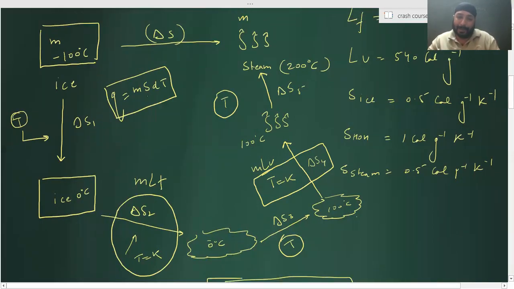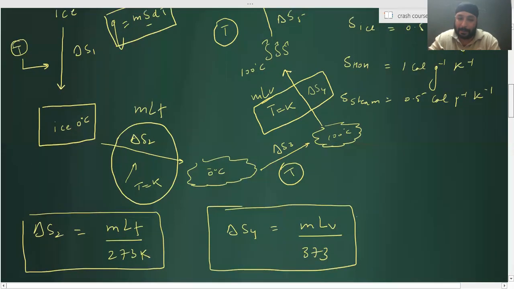Because it is specific heat, per gram, so I have to multiply it with mass. If it is per mole, I have to multiply it with moles, to get the values in calories. Since per gram is given, you have to use mass only.